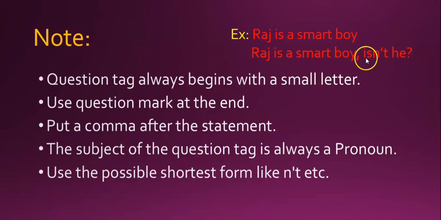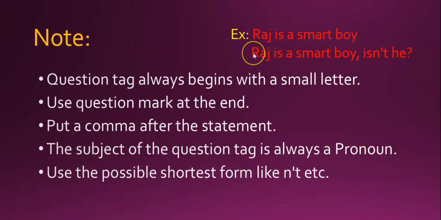So this will be a small letter, and for this "is", we will add not, "is not", and it will become "isn't". Use the shortest possible form. So "is not" is written as "isn't", and use a pronoun, because the subject of the question tag is always a pronoun.